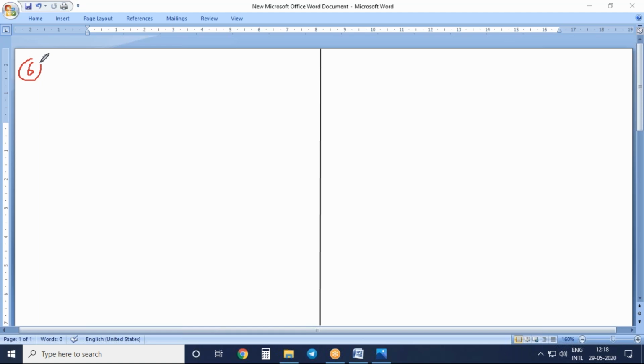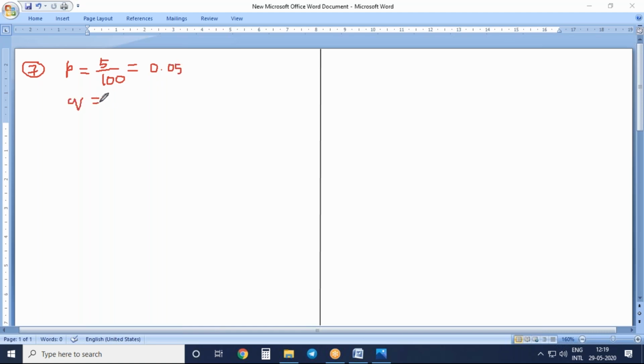Problem number 6. It is 7, I think. Okay, sorry, it is 7. And first, what are the given things here? The given thing here, the probability is 5%. 5% means 5 by 100, which is equal to 0.05.